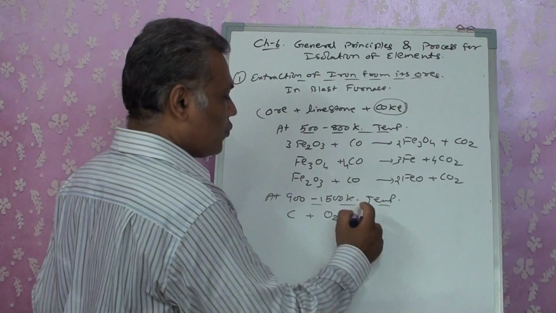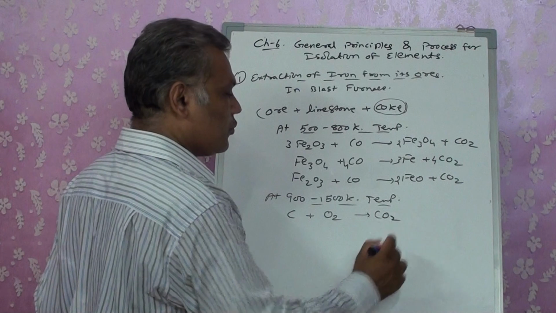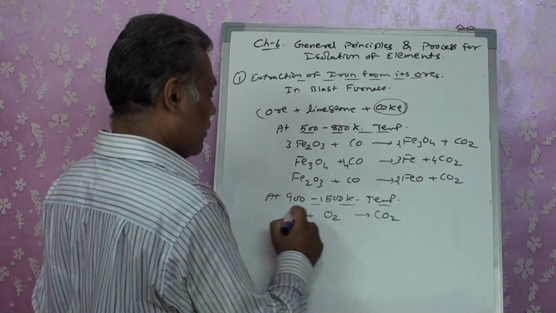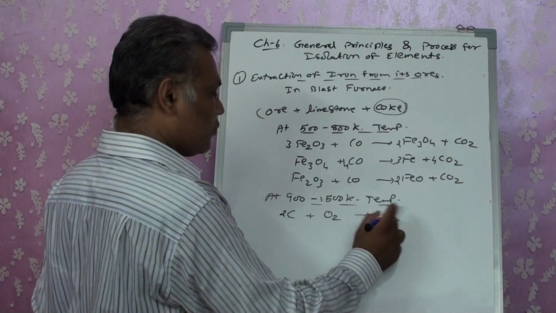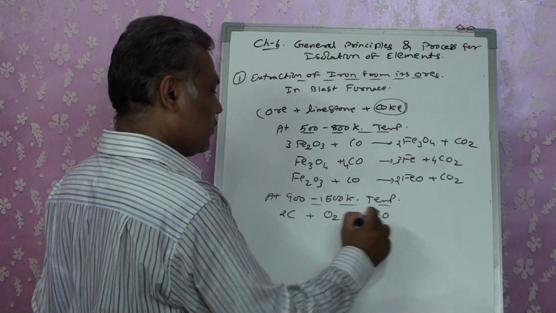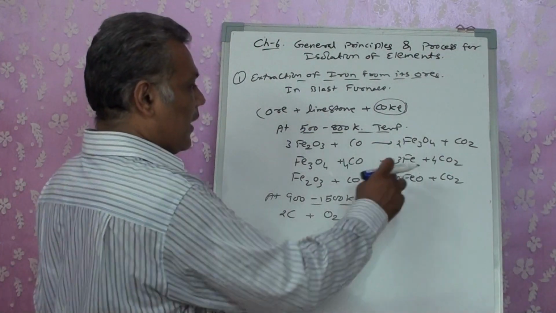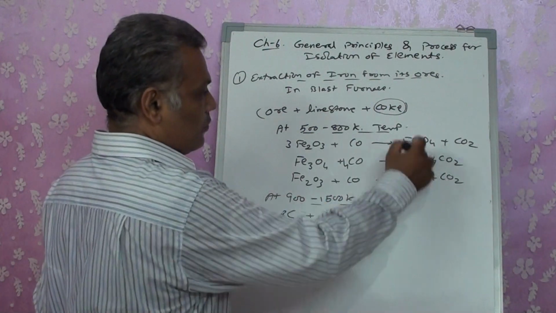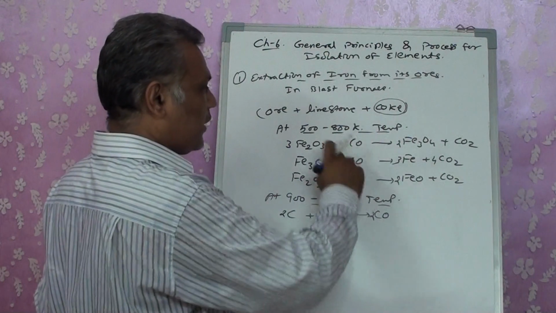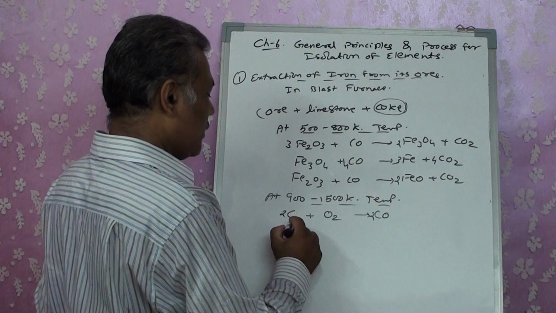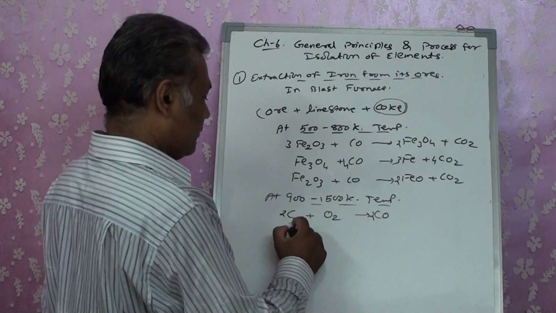So it reacts with O2 to form CO2, or 2C plus O2 reacts to give 2CO. So like that CO is produced. At the same time, this CO goes in the upward direction, reacts and gets converted into CO2. That CO2 comes back over here also.